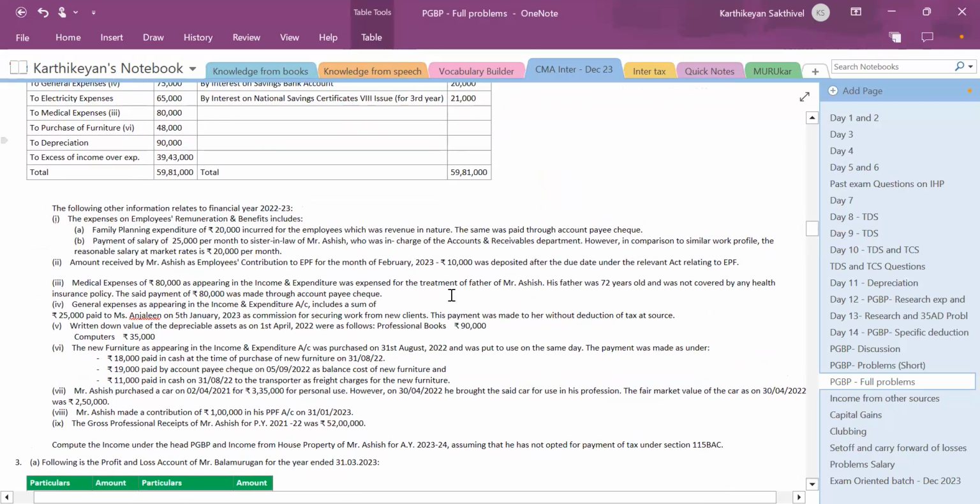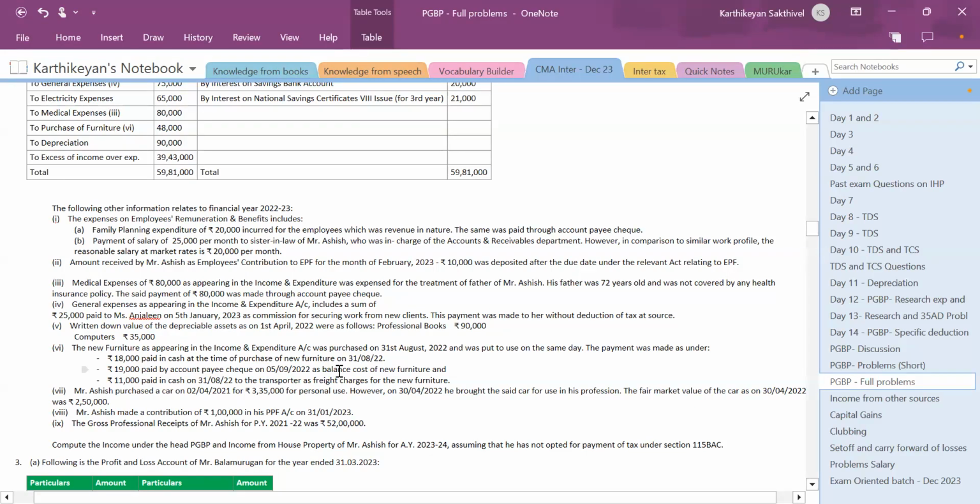The following other information relates to financial year 22-23. The expenses on employees' remuneration and benefits include family planning expenditure of 20,000 incurred for the employees, which was revenue in nature. The same was paid through account payee cheque. Salary of 25,000 per month was paid to the sister-in-law of Mr. Ashish, who was in charge of the accounts receivable department. In comparison to a similar work profile, the reasonable salary at market rate is 20,000 per month. The employees' contribution to EPF for February 23, 10,000, was deposited after the due date under the relevant act.